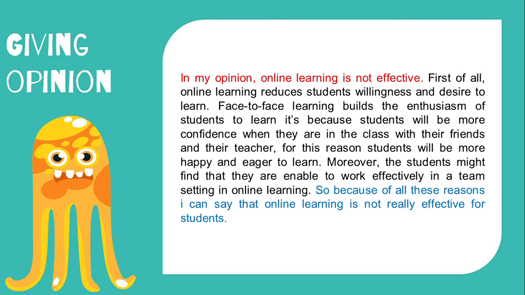The first sentence of my paragraph is the topic sentence. The topic sentence is in red, the black text is the supporting details or supporting sentences of my paragraph, and the blue one, the last one, is the concluding sentence. The concluding sentence is placed at the end of the paragraph.